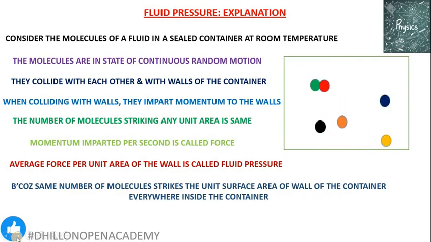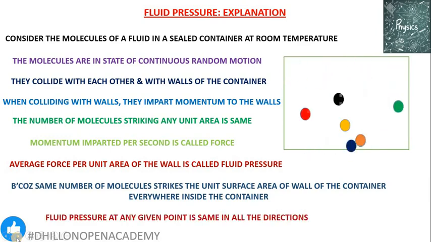Because the number of molecules striking the unit surface area of the container wall is the same, the average force becomes the same, so the average force per unit area, which is the fluid pressure, also becomes the same. That's why fluid pressure at any given point is the same in all directions.